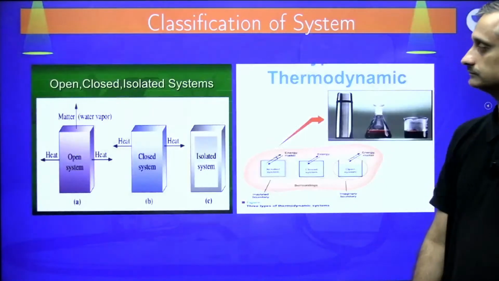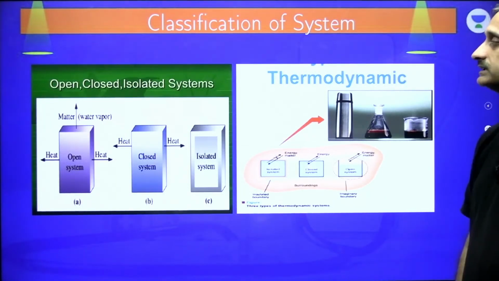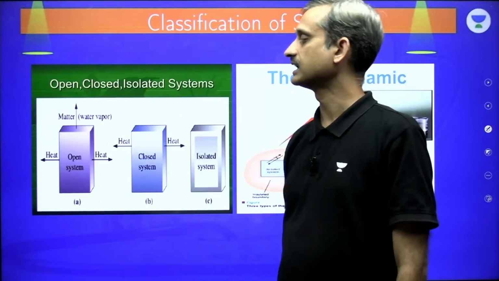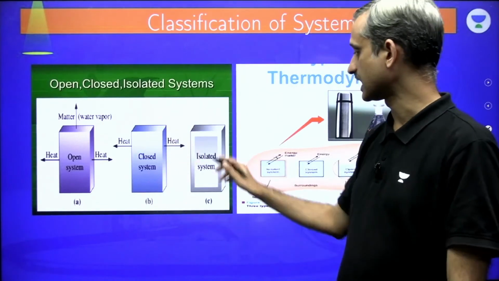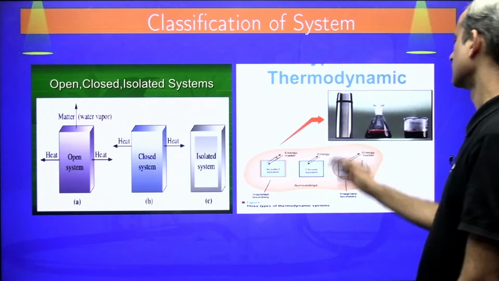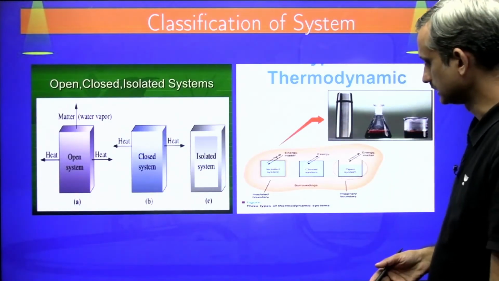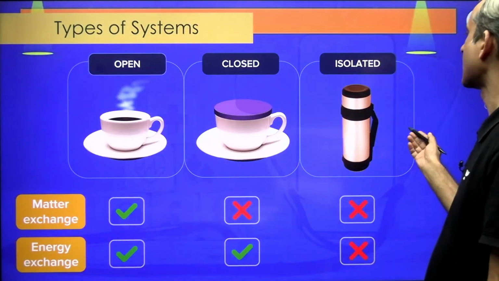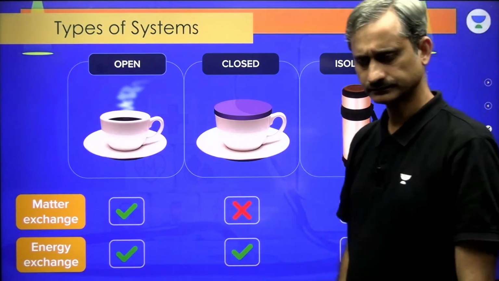Clear? So these are the systems: open, closed, isolated system. Open system, matter can exchange, heat can exchange. Closed system, heat can exchange but not the matter. Isolated system, heat, energy, no exchange is taking place. A thermos flask, an open beaker. Clear? So that's what we have as open, closed and isolated. Any confusions, anybody?